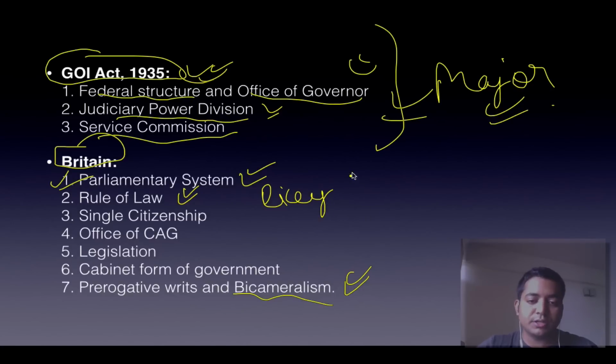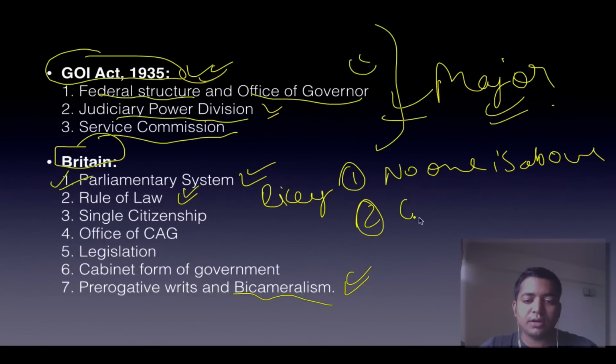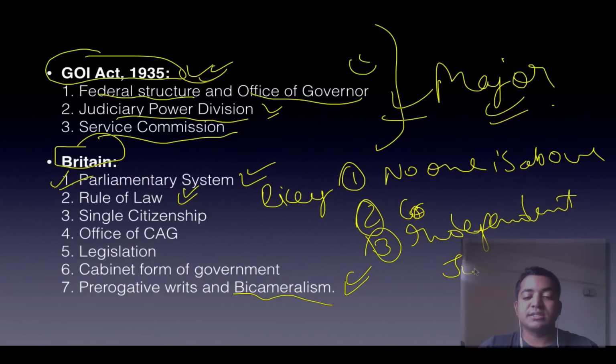The three principles of rule of law are: no one is above law, and no one will be condemned unheard, and the third point is there should be an independent judiciary, and there are no special privileges provided to a particular section. So these are the rule of law. Then there is single citizenship except J&K, the entire nation has just citizens of India, no citizen of Karnataka or Rajasthan or like that. Then we have the Office of Comptroller and Auditor General, the most important office as far as auditing is concerned. Then the legislation is taken from there, all CRPC and all, they are totally borrowed from Britain.